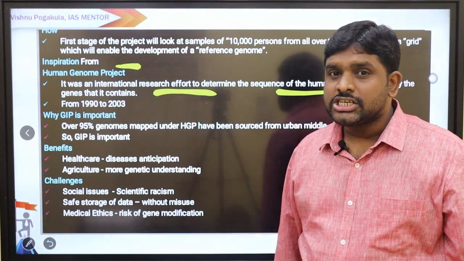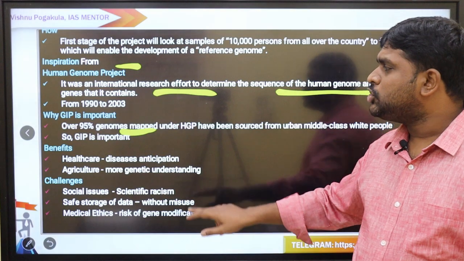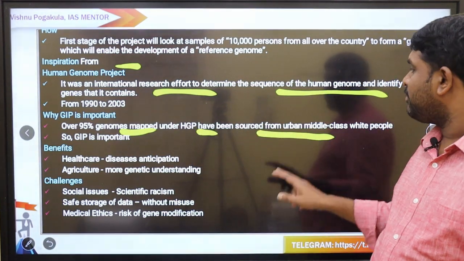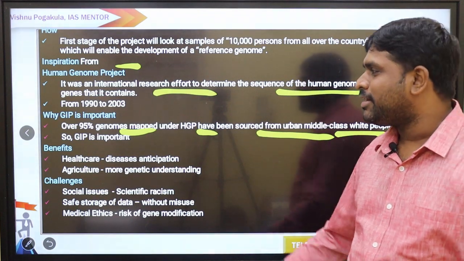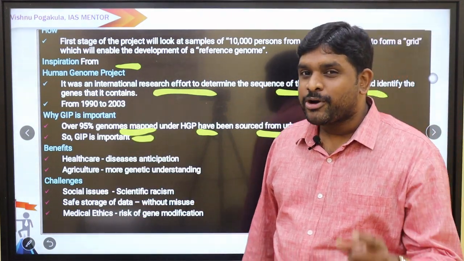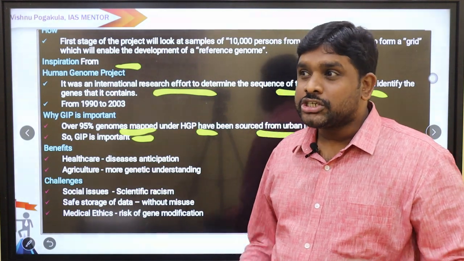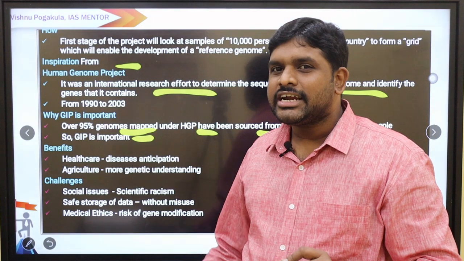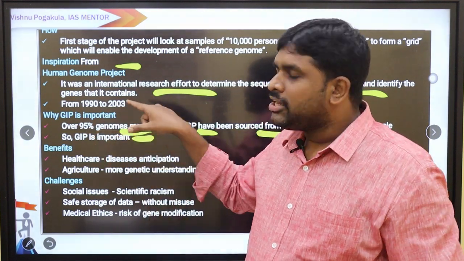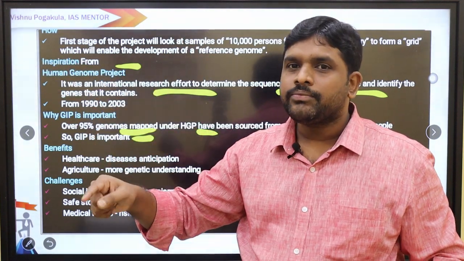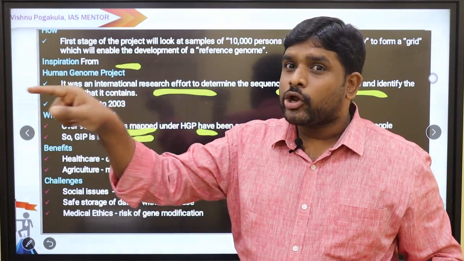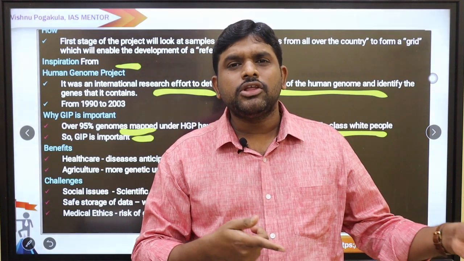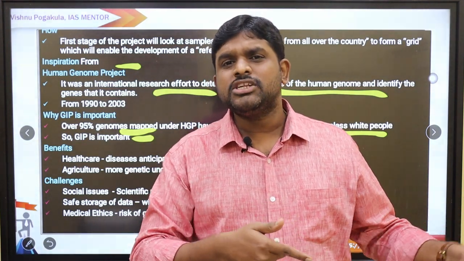Why is the Genome India Project important? Over 95% of genomes mapped under the Human Genome Project have been sourced from urban middle class white people. In the Human Genome Project we also found the genes of the population of India. But what is the disadvantage? The Human Genome Project collected only from rich people, socially high and economically high people, and urban people. Then what about communities like tribal communities? What about the rural communities? We should know the genome of these people also, no?